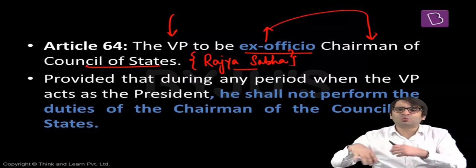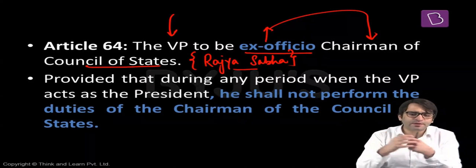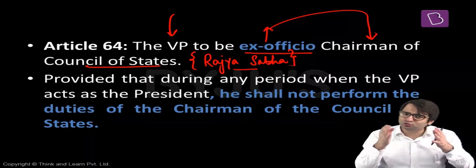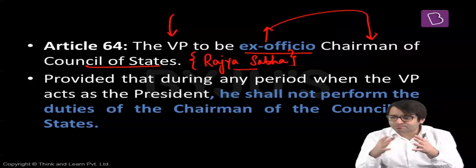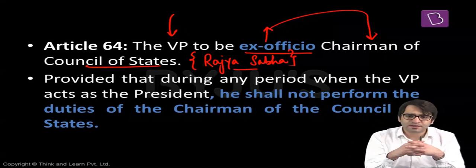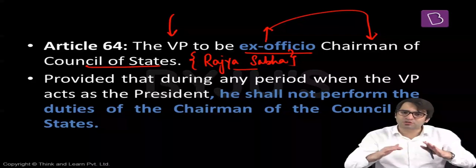And what is the role of the chairperson of Rajya Sabha? To conduct the business of Rajya Sabha. To see that the business is carried out in Rajya Sabha according to the rules and the procedures. To check if the business of the House is carried out according to the rules and the procedure of the Rajya Sabha. That means maintaining decorum in the House, conducting the proceedings of the House. That is the role of the chairperson of Rajya Sabha.